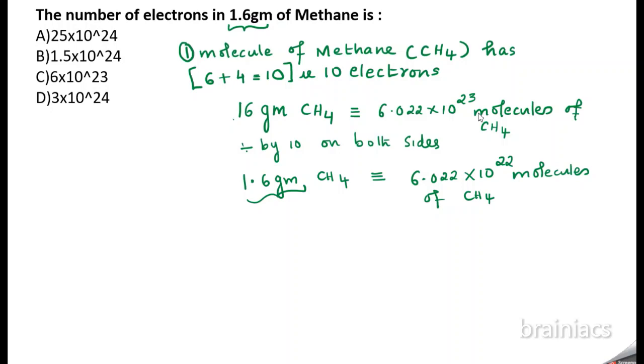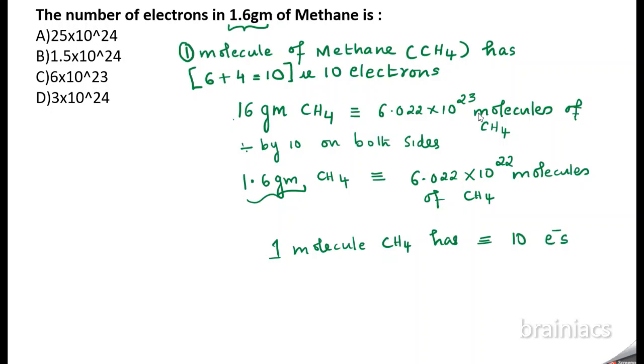I know that one molecule of methane has 10 electrons. Now tell me, 6.022 into 10 power 22 molecules will have how many electrons? I will write it in this way. One molecule CH4 has 10 electrons. Now how many molecules do we have? 6.022 into 10 power 22. How did we get that? Because this came from 1.6 gram, correct? Why do we go for 1.6 gram? Because that is what they have asked in the question.